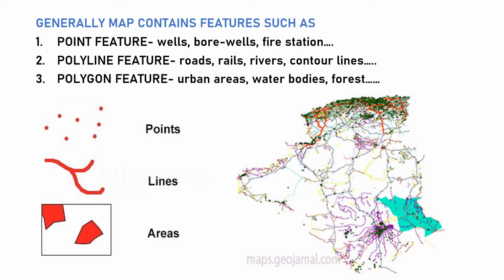Generally, a map contains features such as point feature, polyline feature, polygon feature. In point feature, we can locate wells, bore wells, cities, fire stations, and in polyline, we can locate roads, rails, river, control lines, pipelines. In polygon, we can show forest area, urban areas, water bodies.